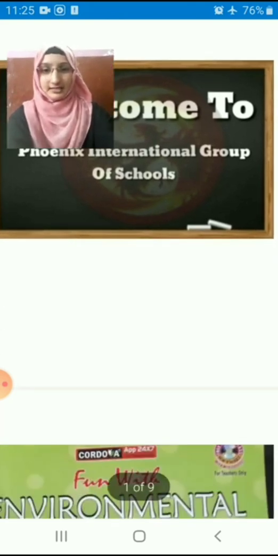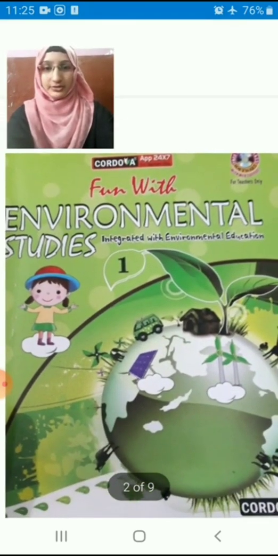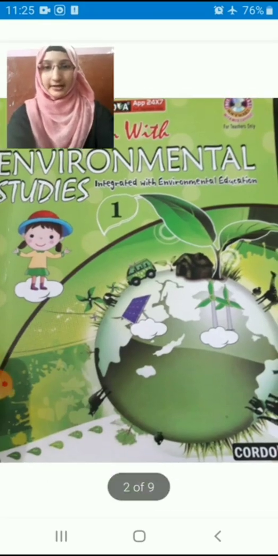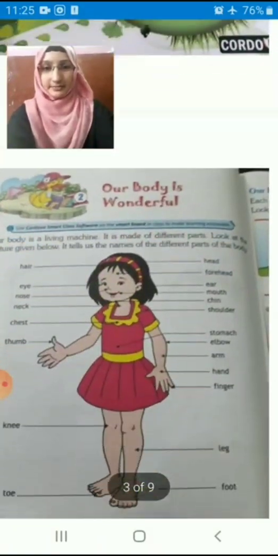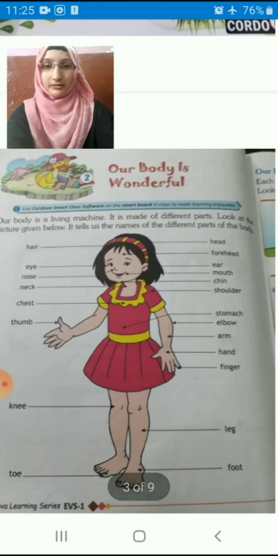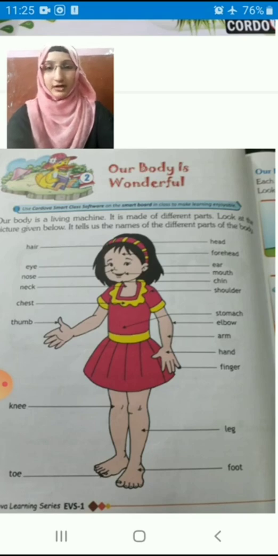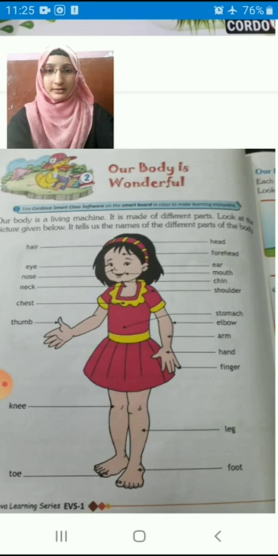Let's start our class. As you know, students, this is our textbook, right? ये environmental studies की अपनी textbook है. And in this, children, the lesson we already started, what is the name of the lesson? Our body is wonderful. In this we have learned some parts of our body, right? Can you recall all those parts?